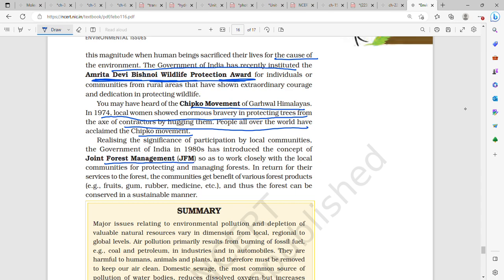Joint Forest Management, JFM, realizing the significance of participation by local communities. The Government of India in 1980 introduced the concept of joint forest management so as to work closely with local communities in protecting and managing forests. They get benefit of various forest products such as fruit, gum, rubber, medicine, etc., and thus forests can be conserved in a sustainable manner.